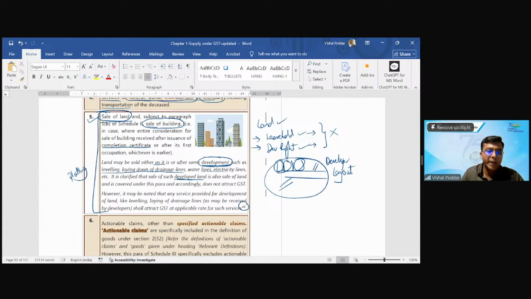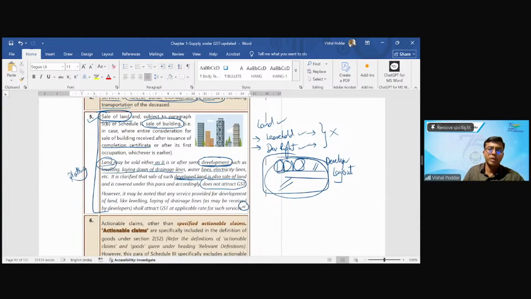Now, there is a circular where the reference is given in this footnote number 48 below, which says that a developed land is equivalent to a land. So whether it is land which is barren without any such development work, or it is after development work with proper laying of plots and all, both are considered at par, both are covered in this entry 5, and both will not attract GST. But interesting point. Now see, this is what we are seeing right from that voucher point. So land and developed land are outside GST, okay.